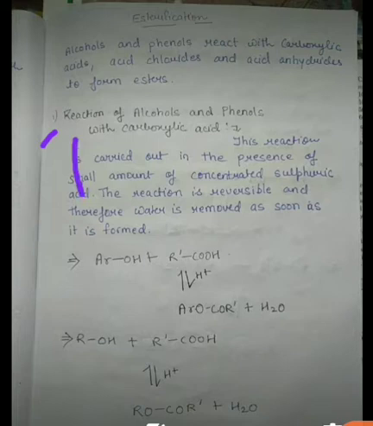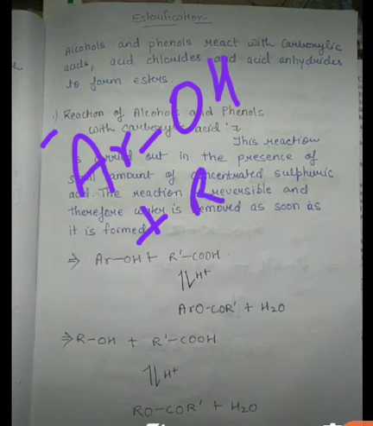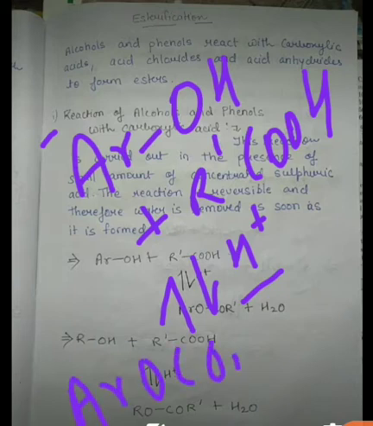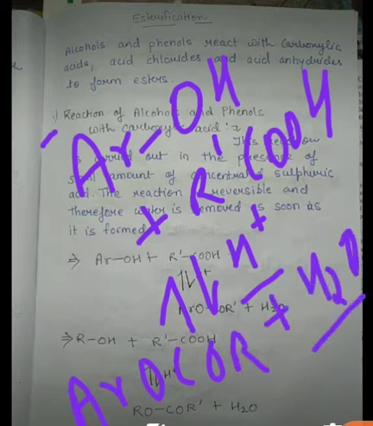You can see here, suppose this is phenol, reacting with carboxylic acid, that is RCOOH. It takes place in the acidic medium, that is, a small amount of concentrated sulfuric acid is required. So along with the formation of ester, that is aromatic OCOR, there will be formation of H2O. This is the basic process of formation of ester from alcohol and phenols by the action of carboxylic acid in the presence of acid.